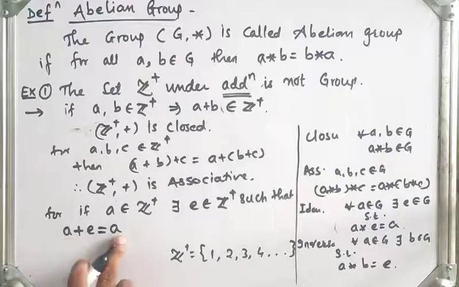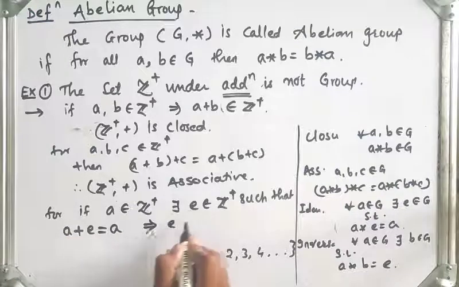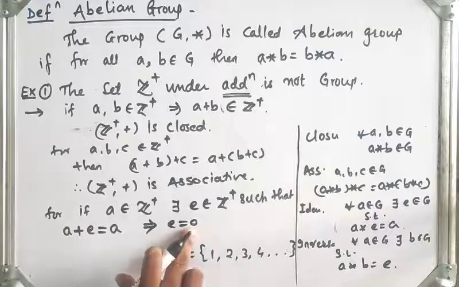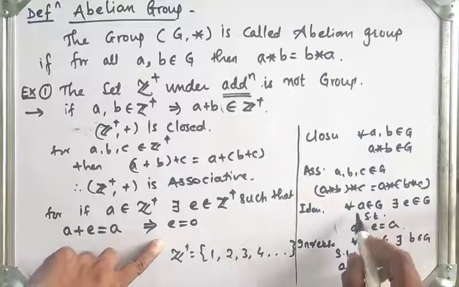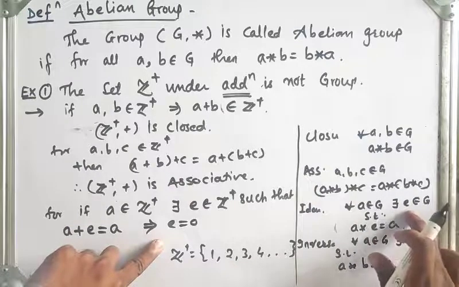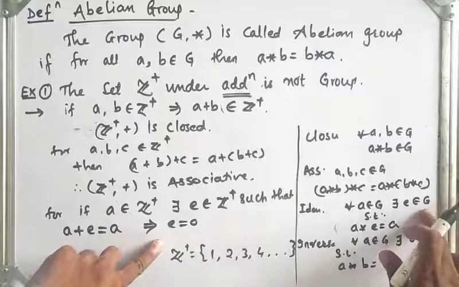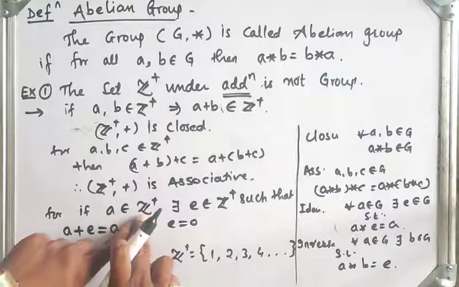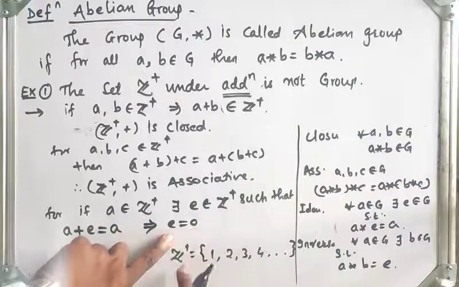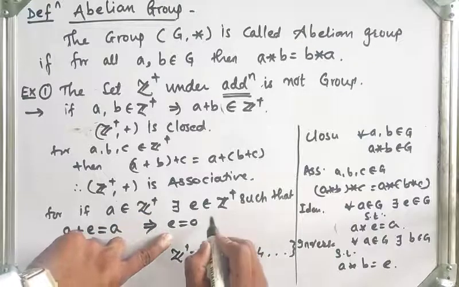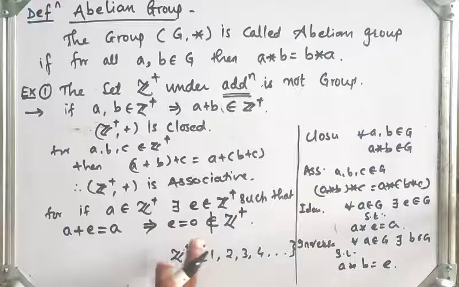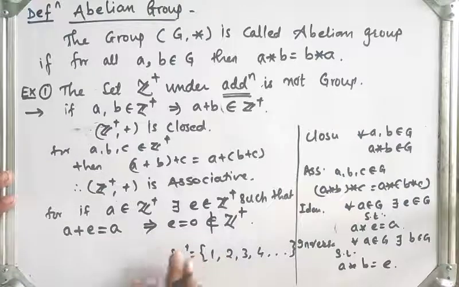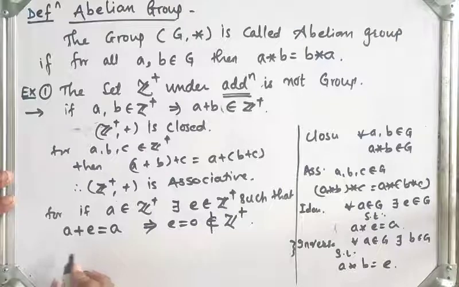So A should be cancelled, so what will be the value of E? E is equal to 0, which does not belong to the set of positive integers, right? So what is the definition for existence of identity? For all A belongs to G, there exists an identity also in G, right? Here A belongs to the set of integers, but E is equal to 0, which does not belong to the positive integers. Therefore the identity element in Z plus does not exist.